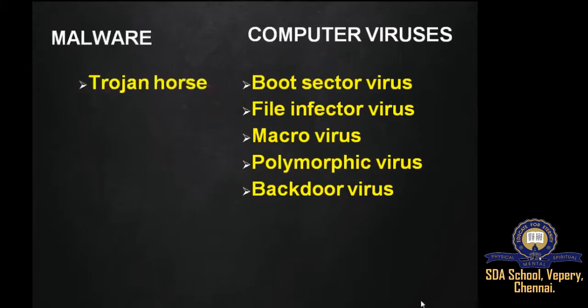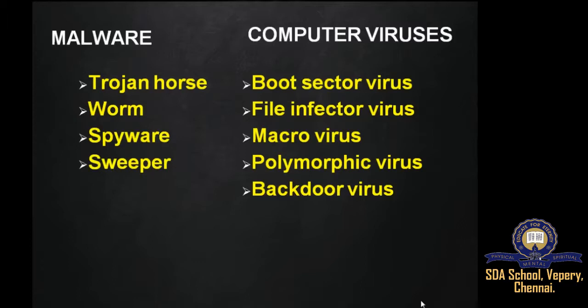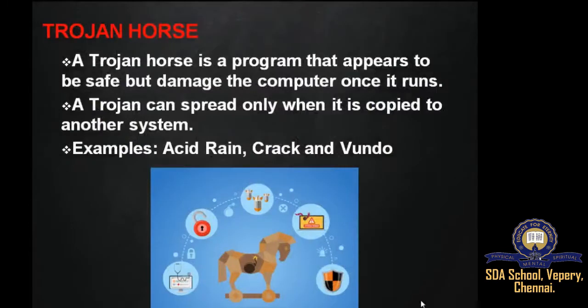Some of these are Trojan horse, worm, spyware, sweeper, and adware. Of these types of malware, first we are going to learn about Trojan horse. A Trojan horse is a program that appears to be safe, but it can damage the computer once it runs.